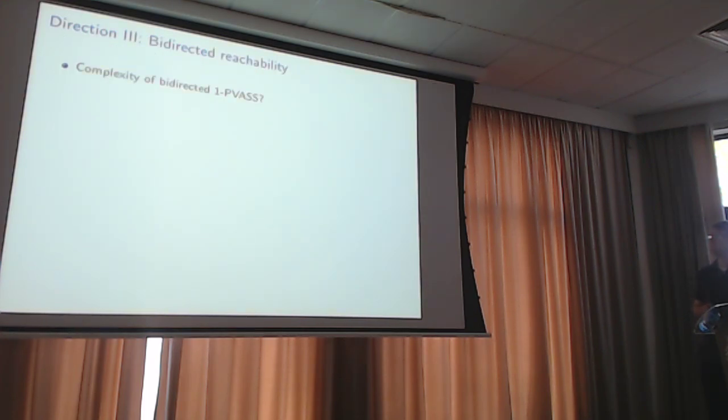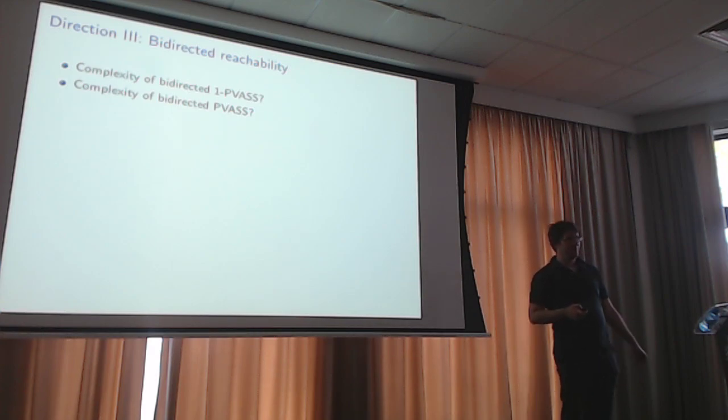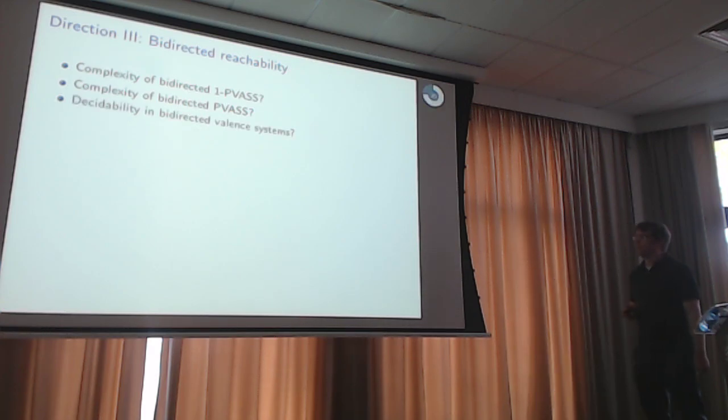And the other thing is bidirected reachability. There are many open problems. I mentioned that for bidirected one-dimensional pushdown VAS, we know it's in PSPACE and it's PSPACE-hard, but we don't know the exact complexity. For the complexity of bidirected pushdown VAS, we know that it's in Ackermann and Tower-hard. Then decidability in general bidirected valence systems. And this is, of course, an even more difficult problem.